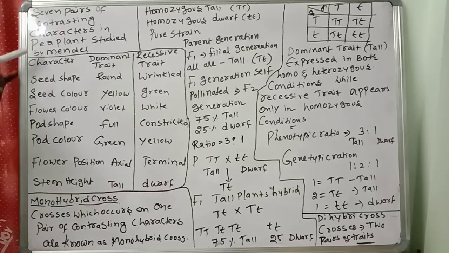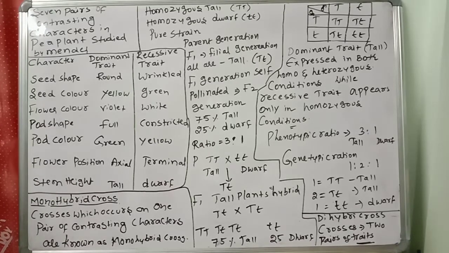Pea plants produce a large number of seeds in one generation. This helps in drawing conclusions, and is helpful for the study of monohybrid cross, dihybrid cross, and trihybrid cross can be easily studied.